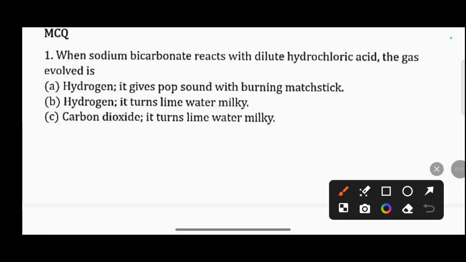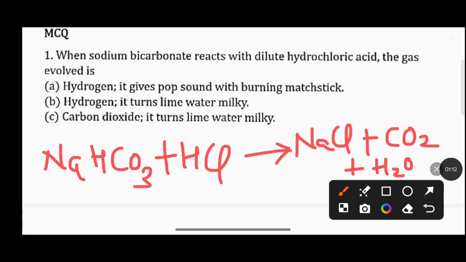When sodium bicarbonate reacts with dilute hydrochloric acid, the gas evolved is? So this is the reaction. Sodium bicarbonate, that is sodium hydrogen carbonate, when reacted with dilute HCl, hydrochloric acid, forms a salt, that is NaCl, plus it releases carbon dioxide gas and water molecules are separated out. So the correct answer is carbon dioxide gas, and we already know that it turns the lime water milky.